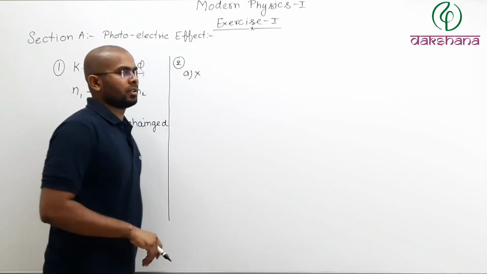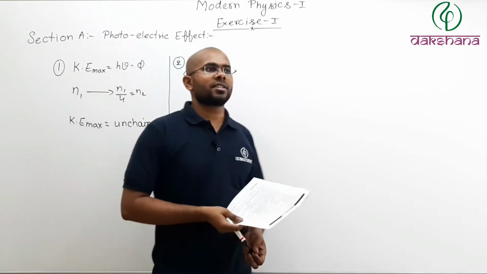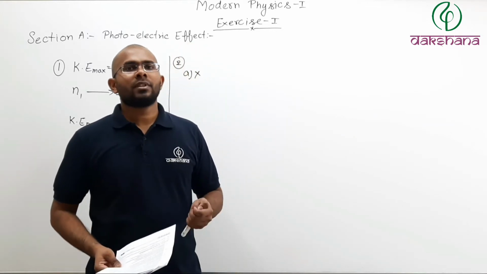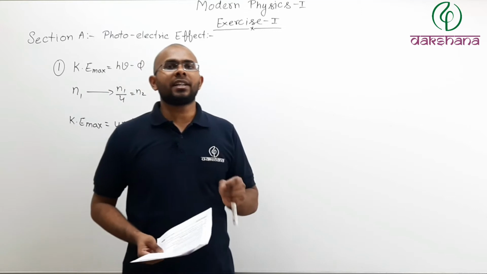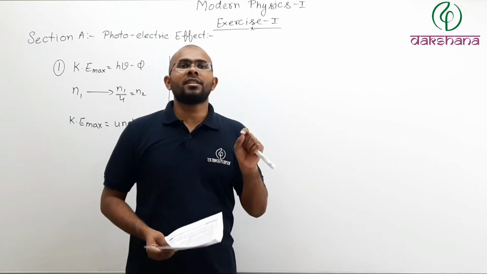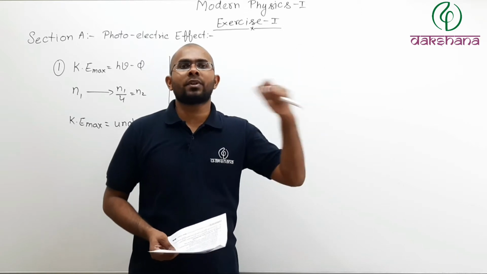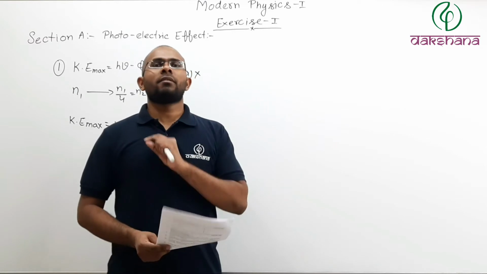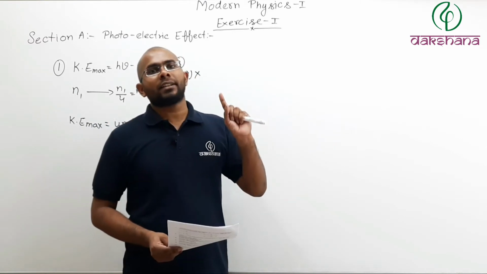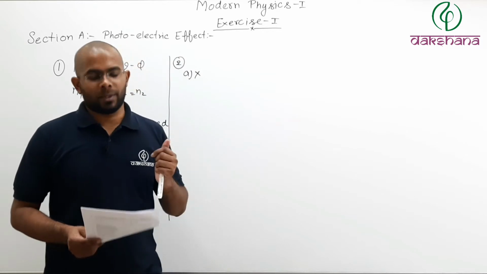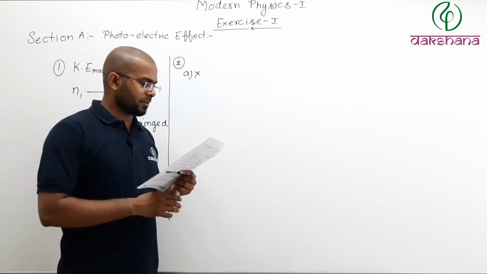Why is it wrong? Because they are not saying which wavelength, which frequency light. So if the energy of light is greater than work function or frequency is greater than threshold frequency or wavelength is less than threshold wavelength, then only electrons will be emitted. Otherwise electrons will not be emitted. So option number A seems to be wrong.